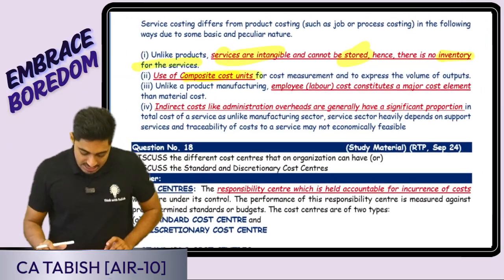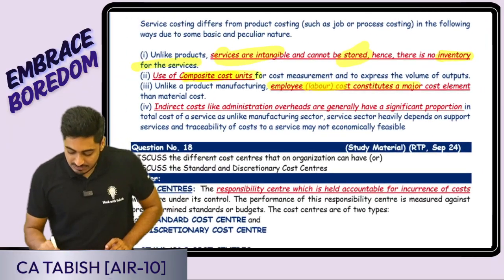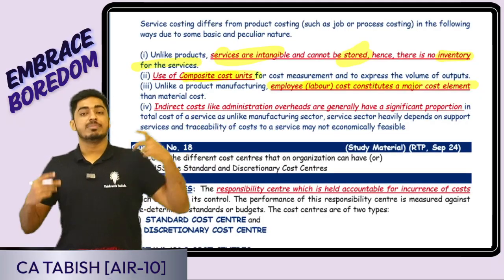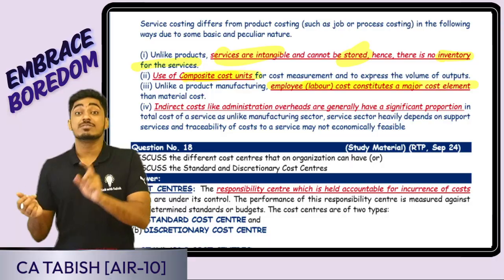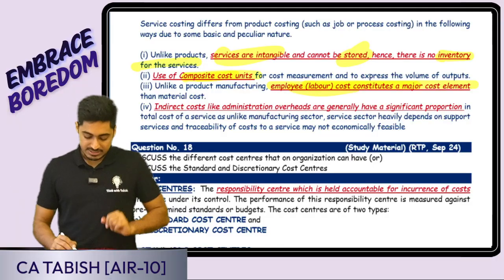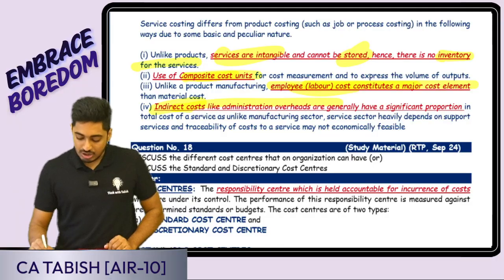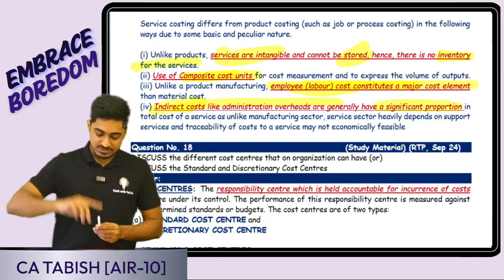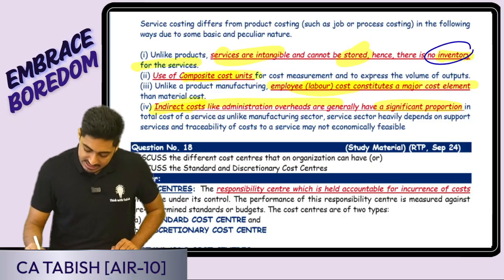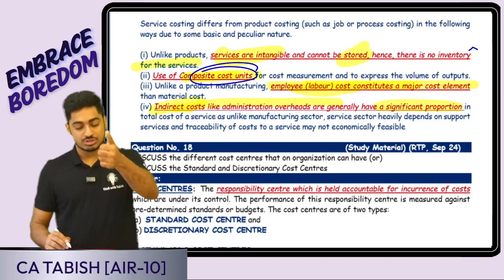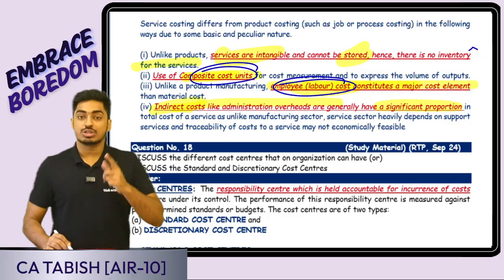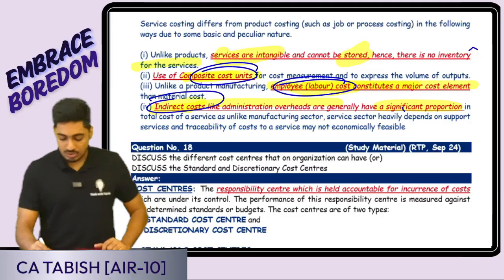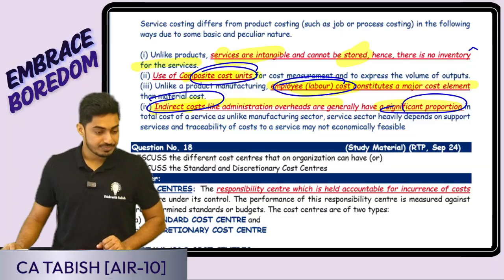In case of product costing, material will be the main cost. In case of service, labor is going to be the main cost. That is the third difference. Fourth difference is indirect cost will have a significant proportion. So four main differences. Firstly, there is no inventory. Second, composite cost unit I'll be using. Third, employee is going to be the main cost. Indirect cost will also have a significant proportion.